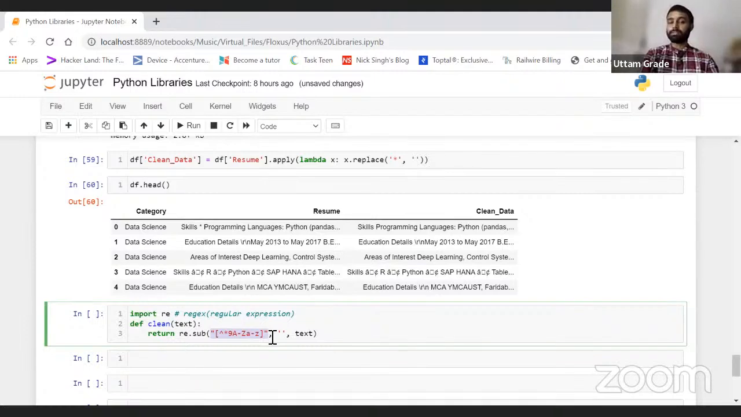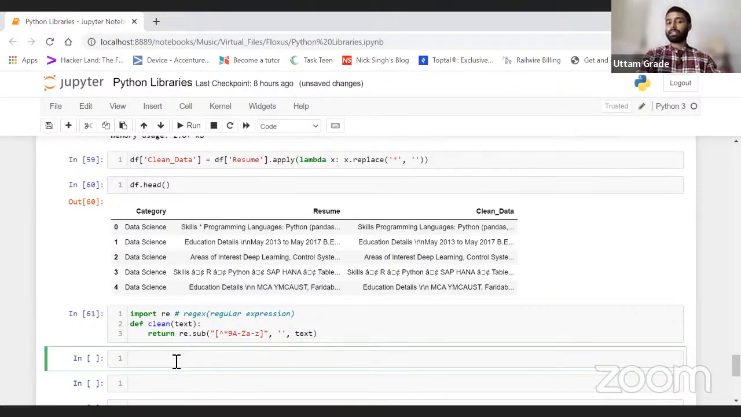This is a pattern we passed into our regex, and we are saying, if you find something related to this, just replace those values with the empty space. If you find something related to this, just remove those and keep only the normal text. So we have made a function, clean.